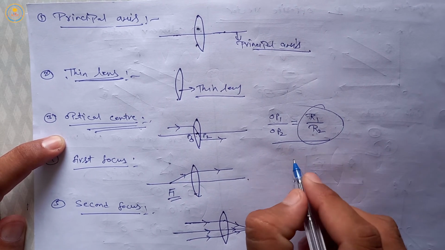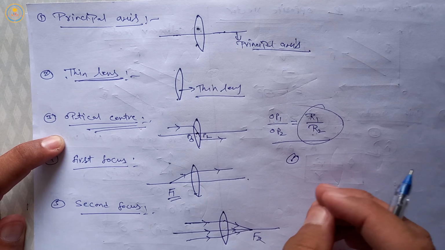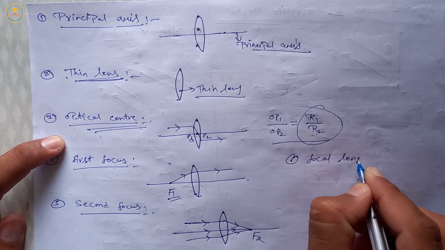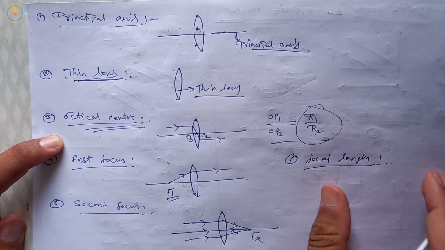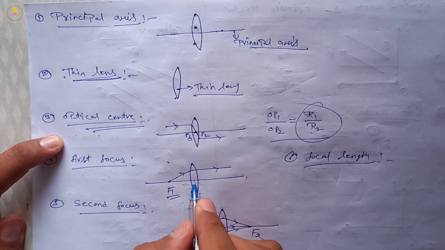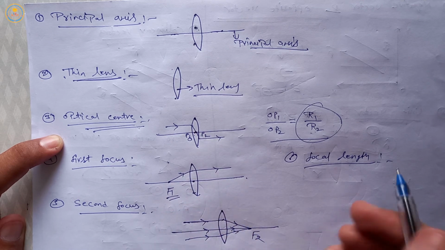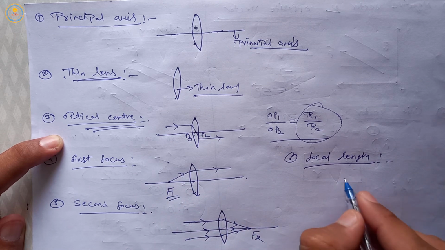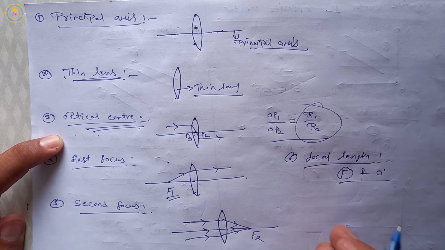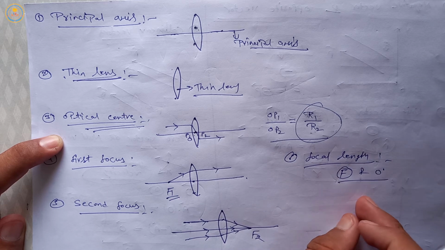Okay, next definition is focal length. This is very simple. The distance between the focus point and optical center is known as focal length. This is also of two types.